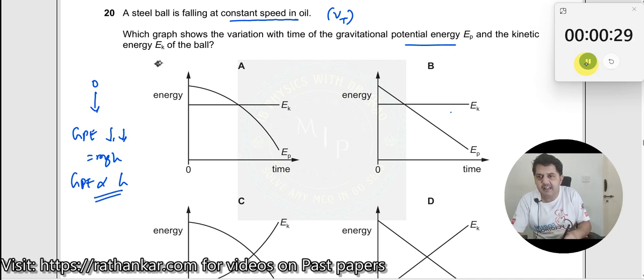And the kinetic energy EK of the ball. What happens to kinetic energy? Kinetic energy will be a constant. Why constant? Because it has a constant speed, right? So it should be a constant.